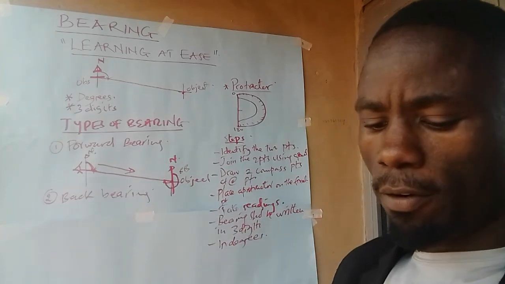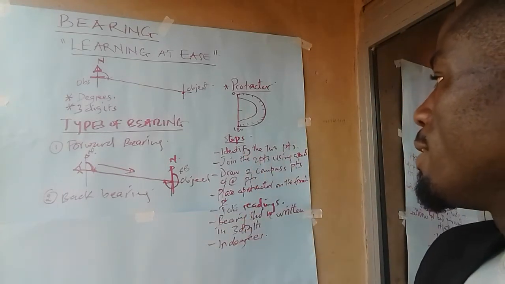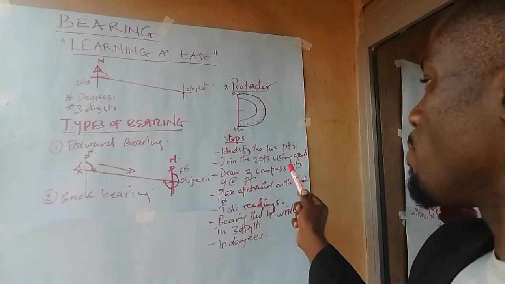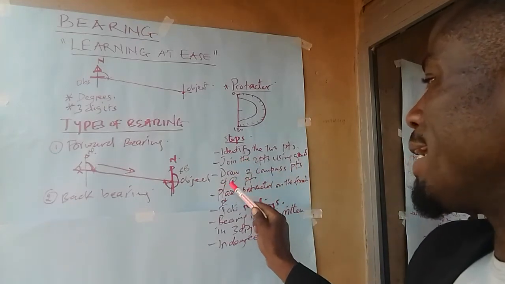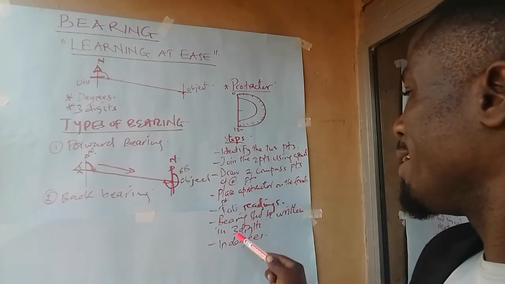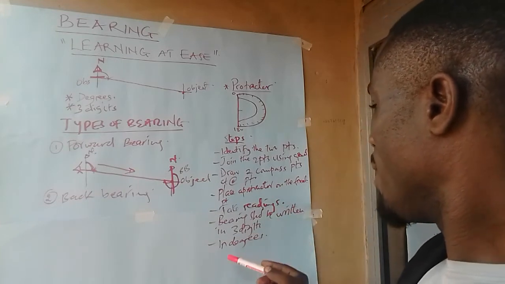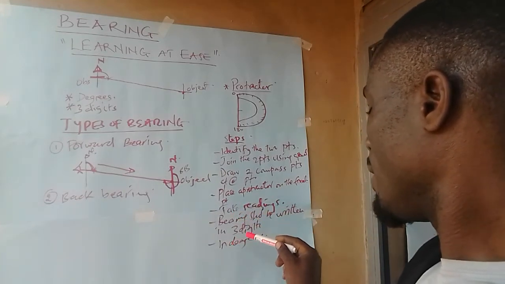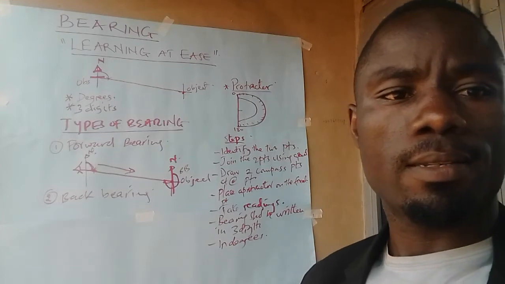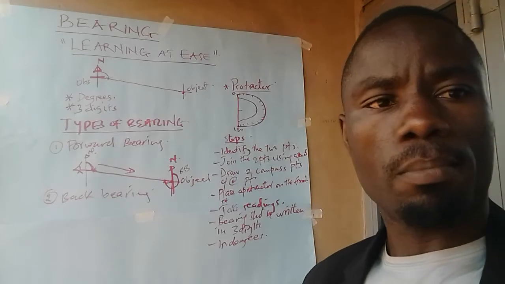So when you are looking for the bearing, the steps are very simple. Identify the 2 points. Join the 2 points using a pencil line. Draw 2 compass points, one at each point. Place a protractor on the fixed point. Take readings in a clockwise form. Then write the bearing in 3 digits and in degrees. We are going to have a simple example.